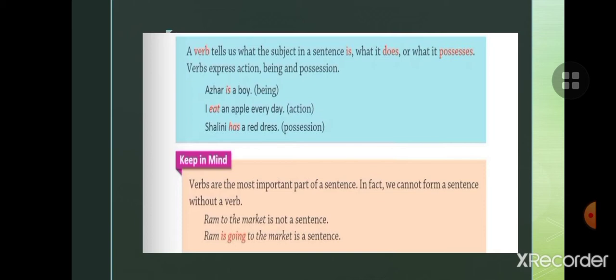When we put the verb in this sentence, it will be a sentence, like Ram is going to the market. Ram to the market is not a sentence because it has no complete meaning. So without a verb we cannot form a sentence.